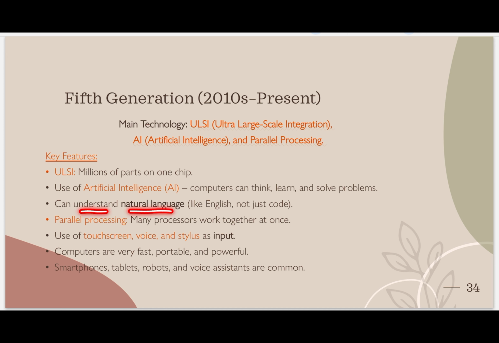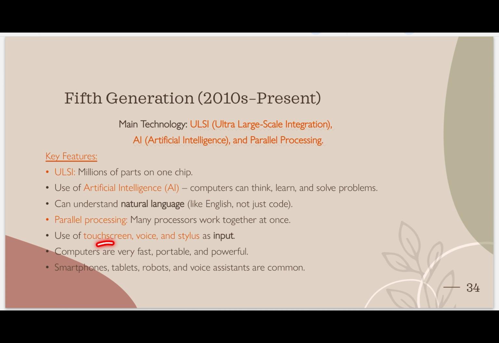Can understand natural language like English, not just code. Before, if you wanted to talk with any computer, we could type English, but it didn't understand. Why? Because English language is converted into high-level language, high-level language is converted into assembly language, and assembly language is converted into machine language, and only that machine language the computer understands. This is a hidden step. But nowadays, if we speak in English also, they understand. Parallel processing. Many processors work together at once. As I gave you the example, parallel processing means many processors working together.